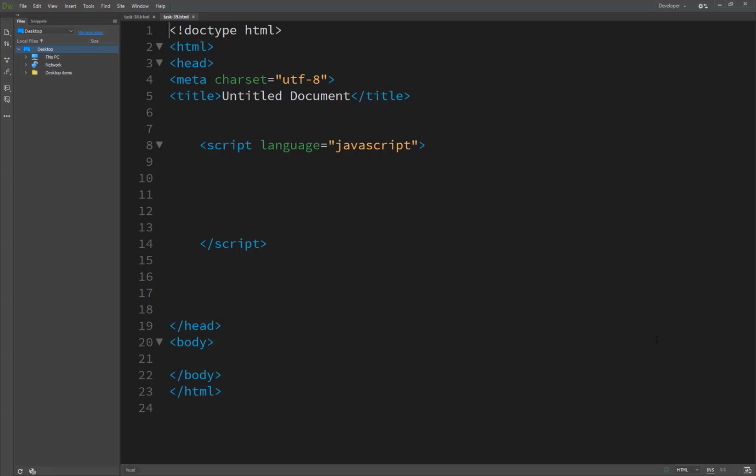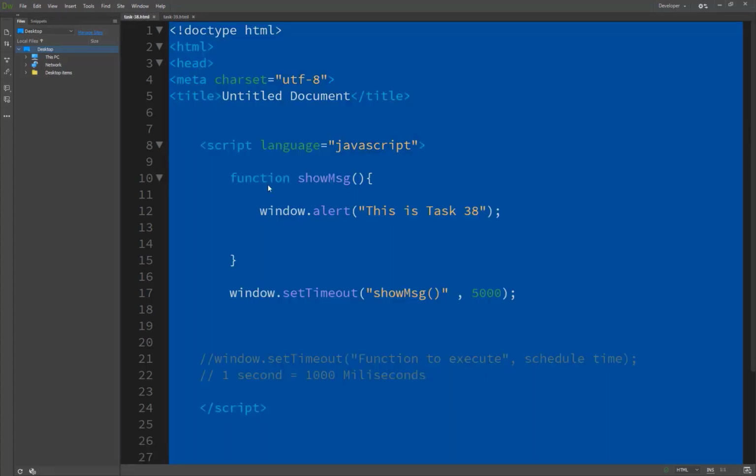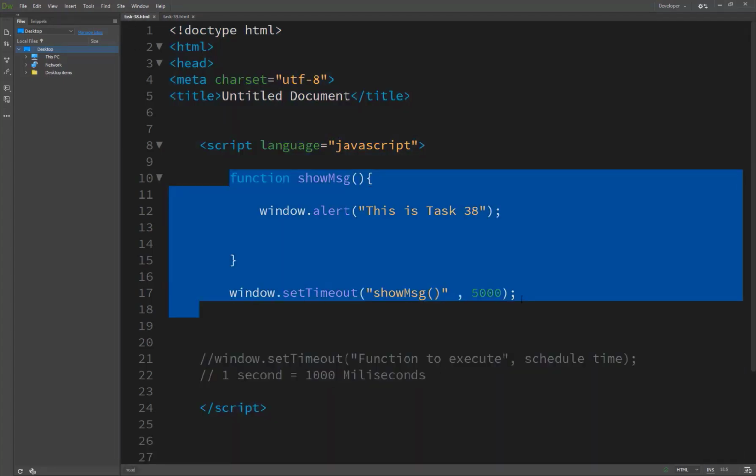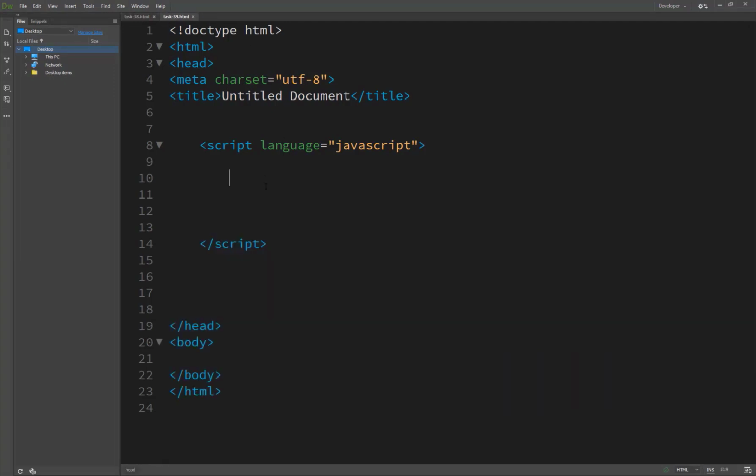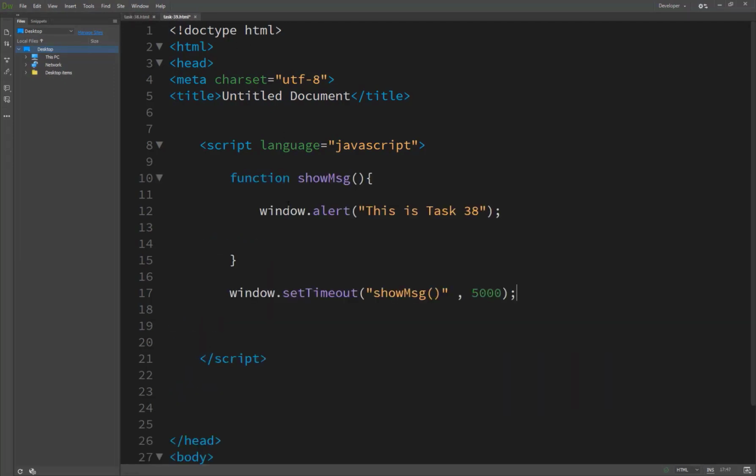For this you need to do two things. First, as the last command in the function, use window.setTimeout, which we copy from here, to reschedule the function to execute again. The second thing is to use window.setTimeout outside of the function to schedule the initial execution of the function.